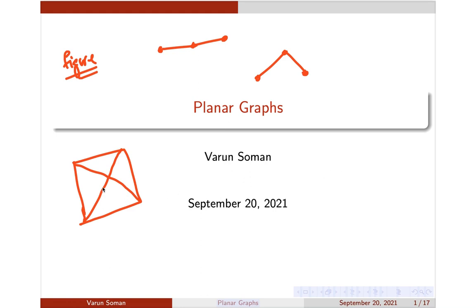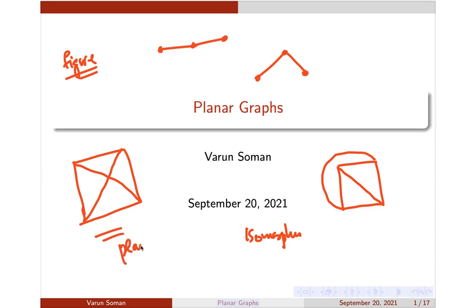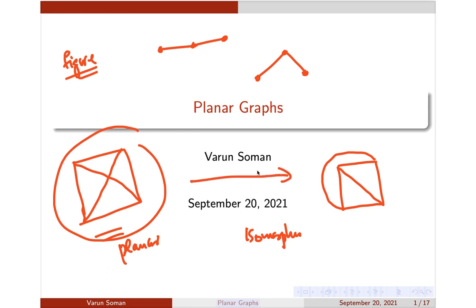For example, you can remove this crossover by a simple change in the diagram. If I draw the connection like this, both these graphs are just the same. If you want, you can prove that they are isomorphic because the connections are just the same. I have only drawn it in a slightly different way. So this graph is actually planar. So what is a planar graph? Any graph which can be drawn in such a way that its edges will not cross over is called a planar graph.